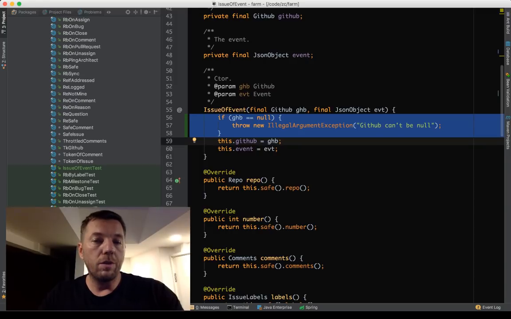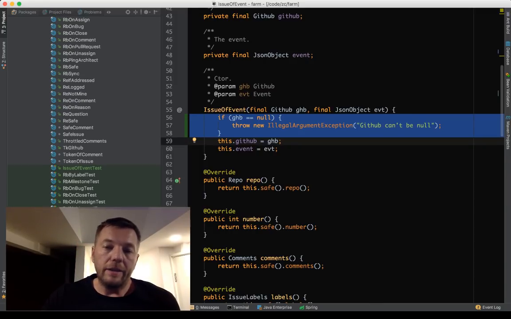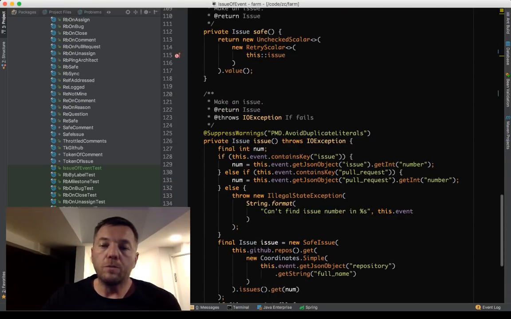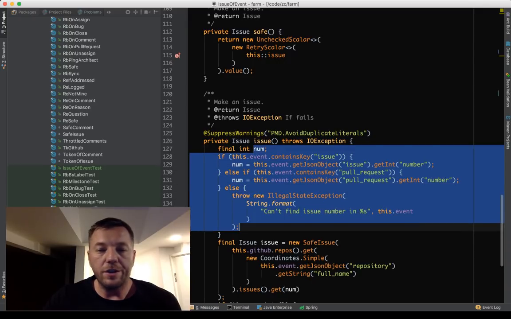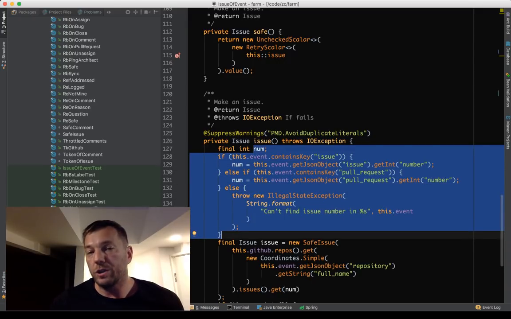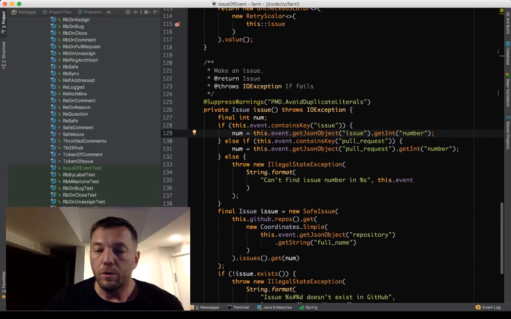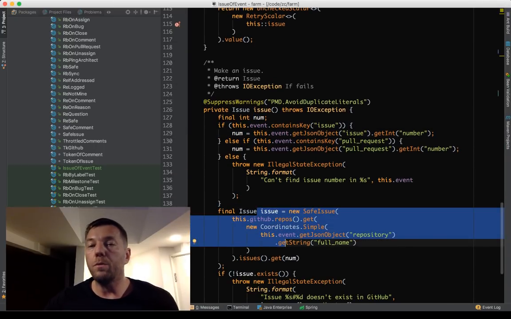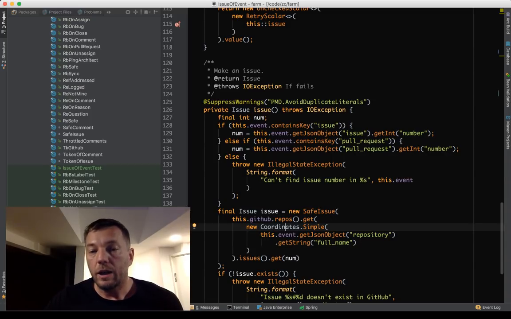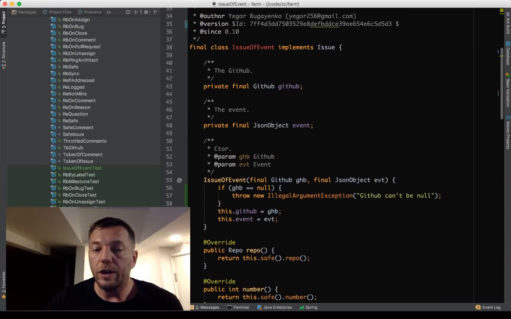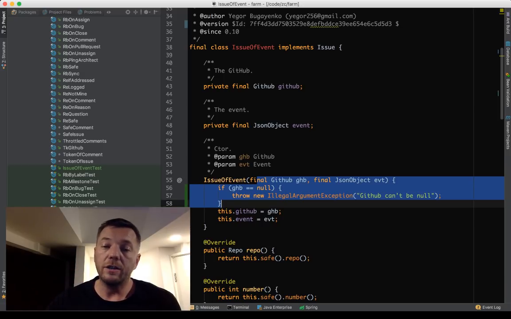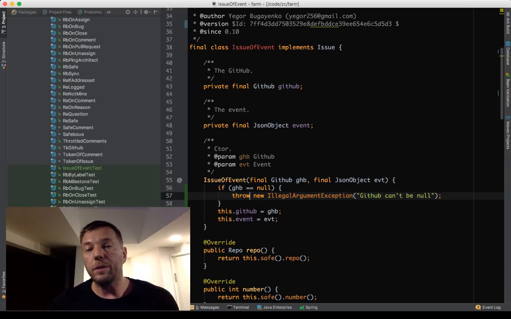Why? What's wrong with null? If we let the null stay inside, then we will most probably have some issues here and there after the object is born, and it will be very difficult to understand why our code fails here with the null pointer exception. It's better to catch that situation here and return the stack trace, which will point to the right place where the abuse is coming from.